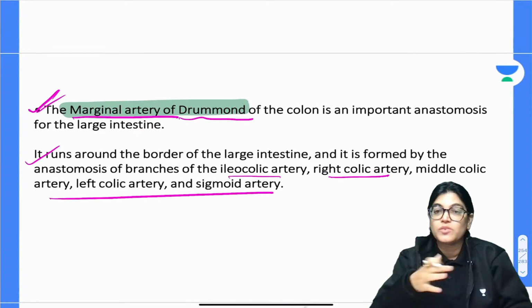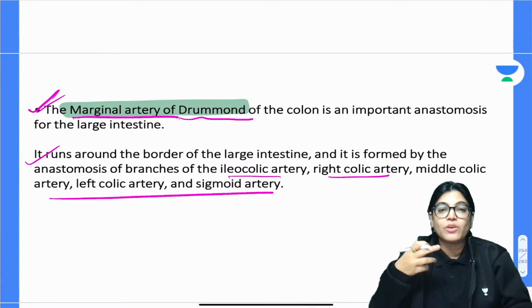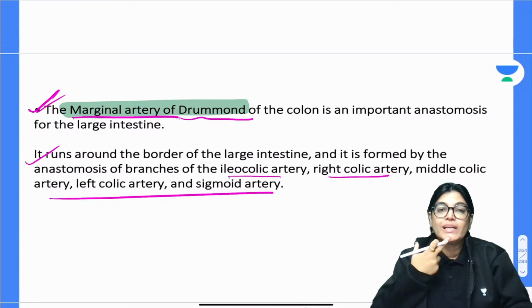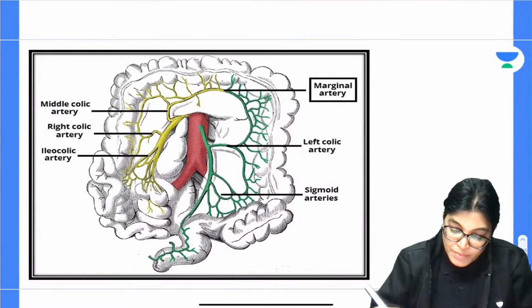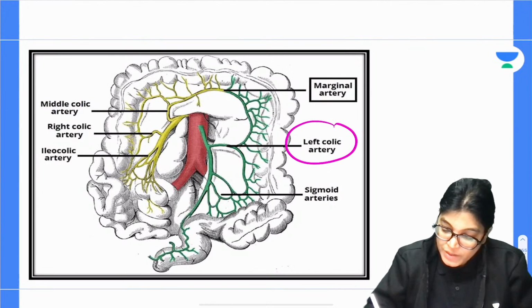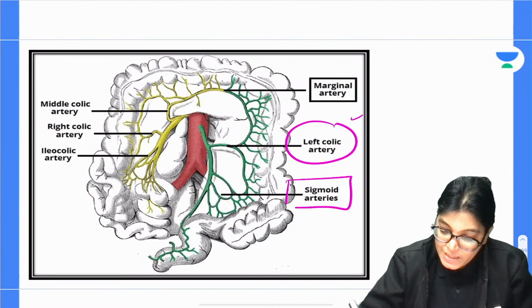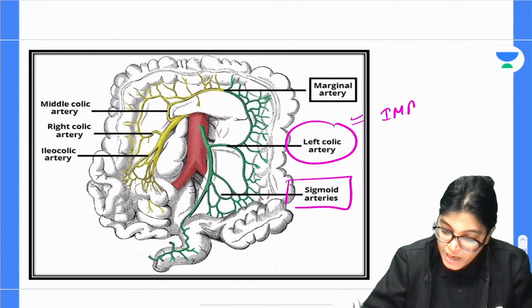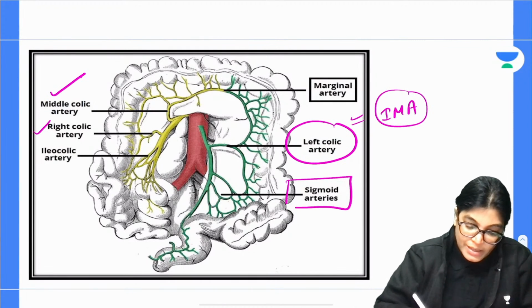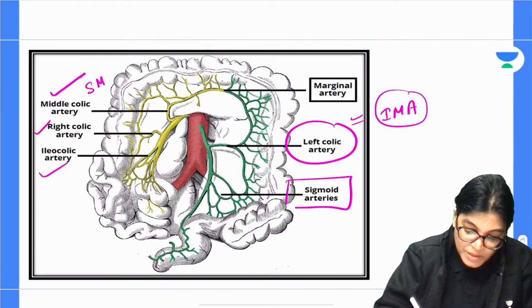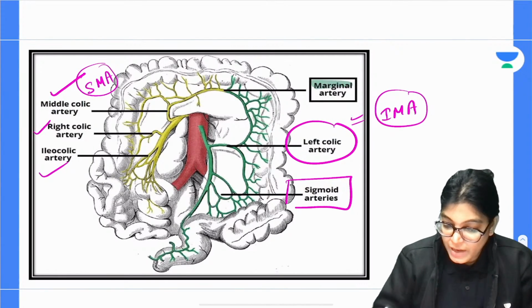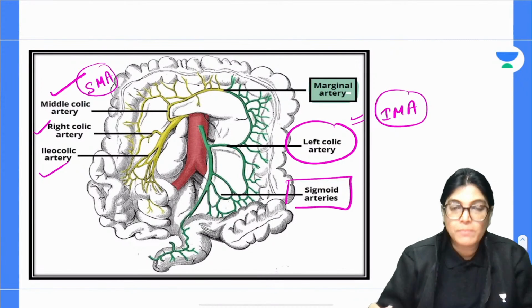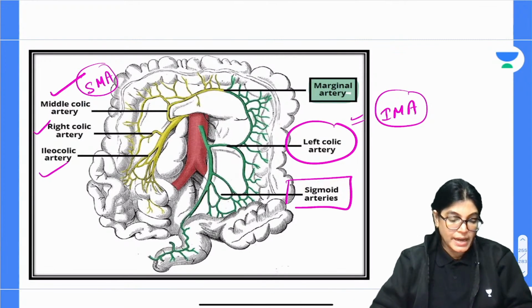So that means branches of superior mesenteric artery and that of inferior mesenteric artery, and the artery which is formed is called as marginal artery of Drummond. Let me show you the image. See here, anastomosis which is formed in between left colic artery and sigmoidal artery. These are the branches of inferior mesenteric artery, and here the branches middle colic, right colic, ileocolic. These are branches of superior mesenteric artery. These two join and form the marginal artery of Drummond, which is shown in this diagram.